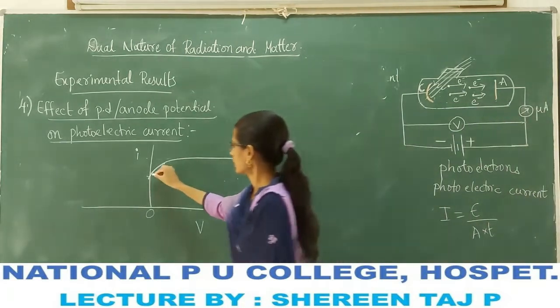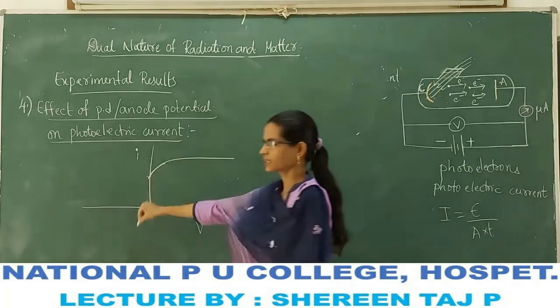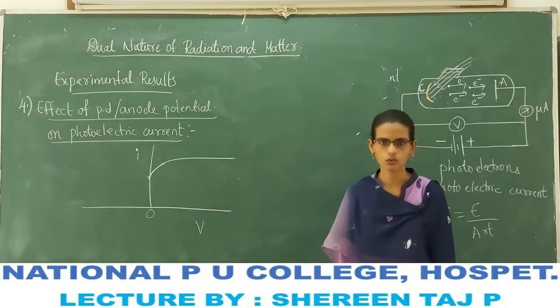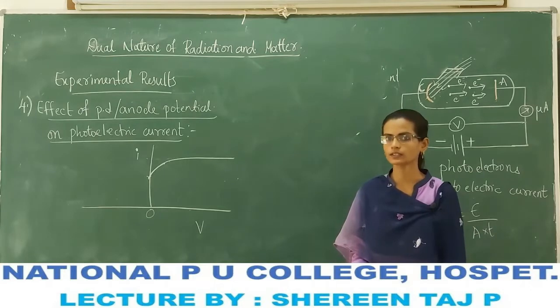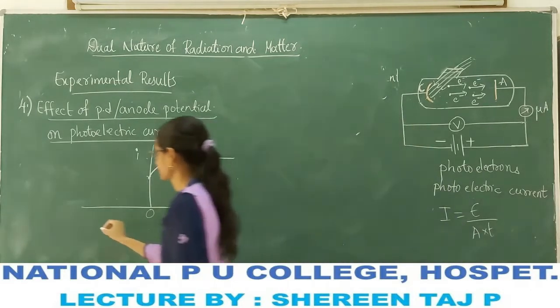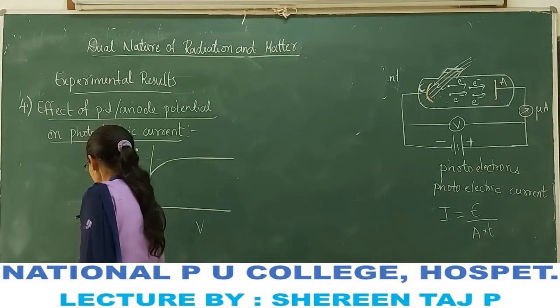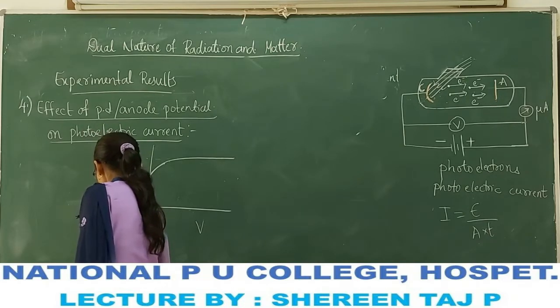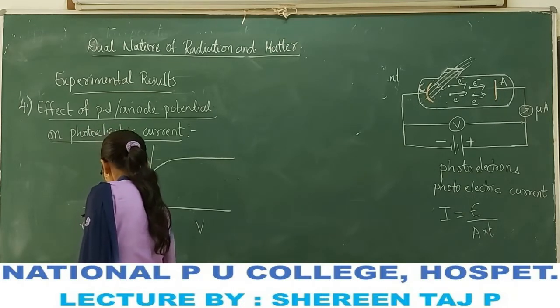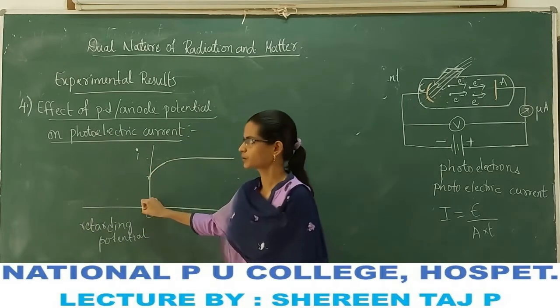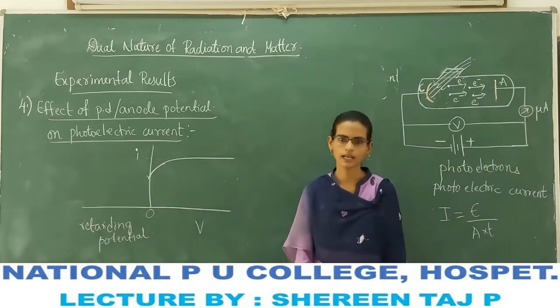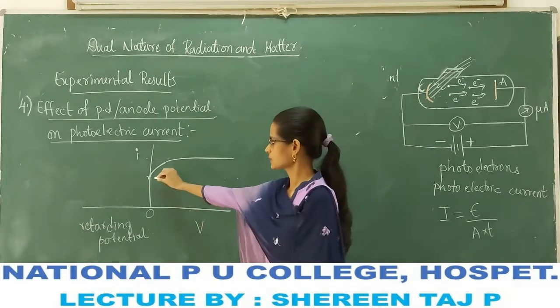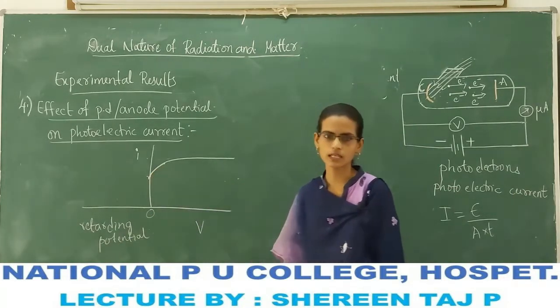As the anode potential decreases below 0, that is called negative potential or the retarding potential. Retarding potential means negative potential of the anode.